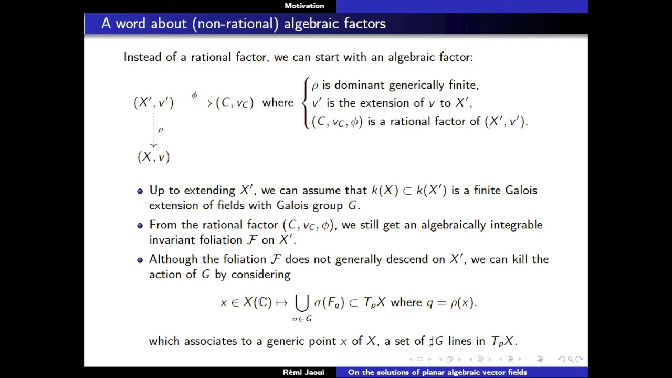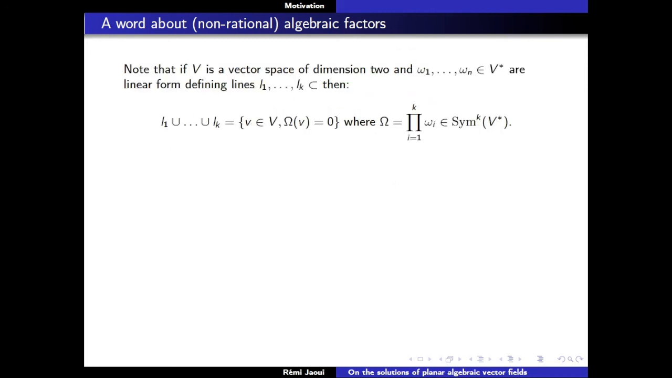Okay, so how do we make sense of these things? If to a generic point x you associate a line, what you get is a foliation. Now what happens if for a generic point x you associate a union of lines? It's just the following thing, which is very easy to see, just the linear case.